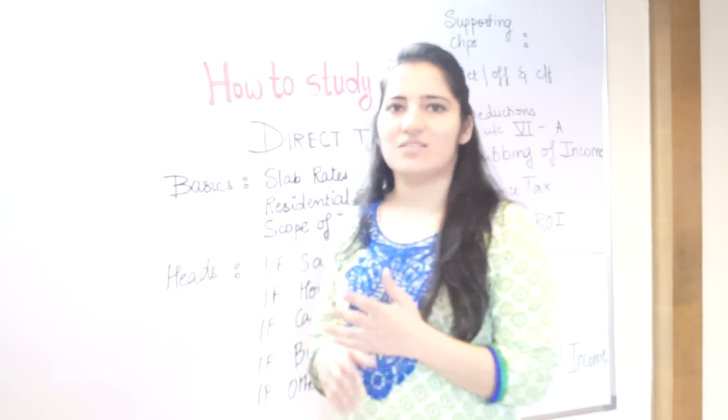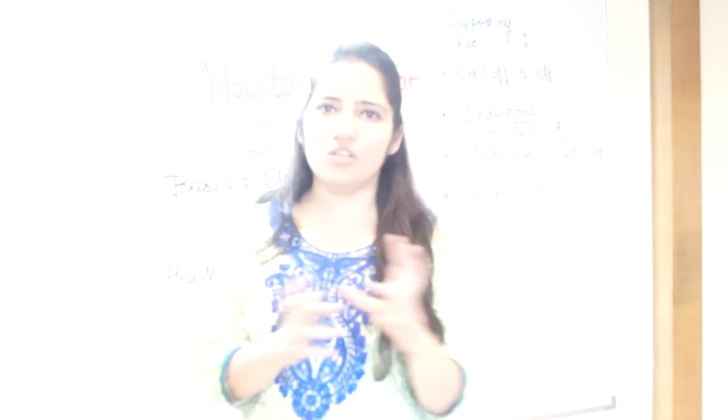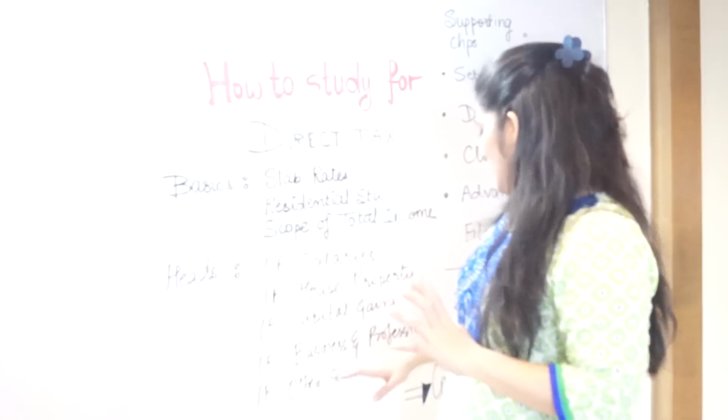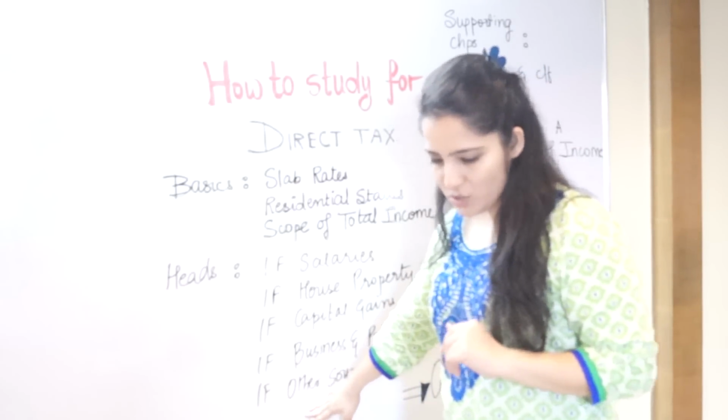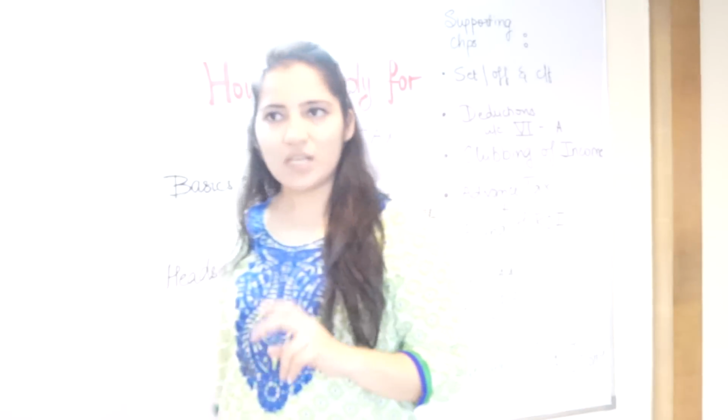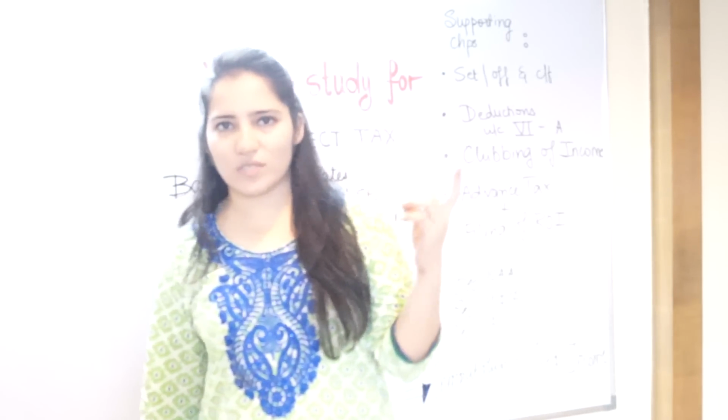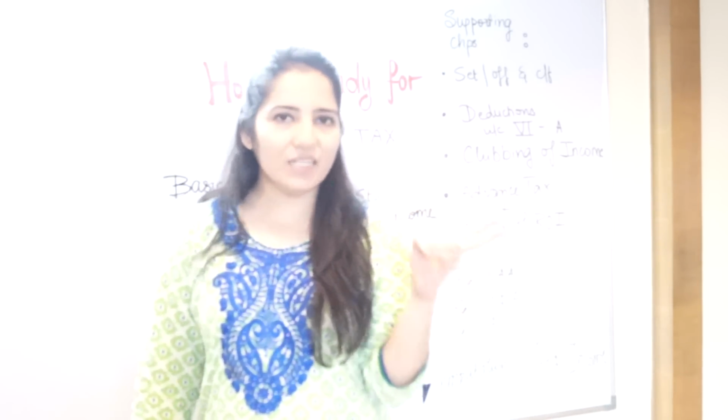It is easy, but it is vast, so don't forget that, and do all your sections very thoroughly. Then you come to other sources. Now, other sources, as we know, is the residuary head. Now there are 3 main parts. One is the other sources format, second is your deemed dividend concept, and third is your gift.